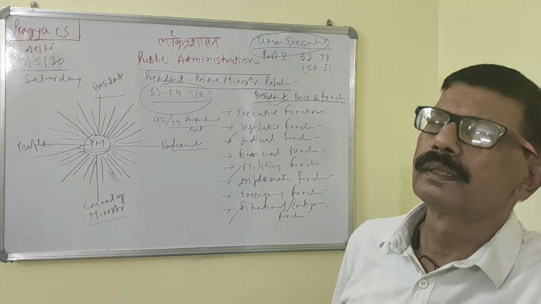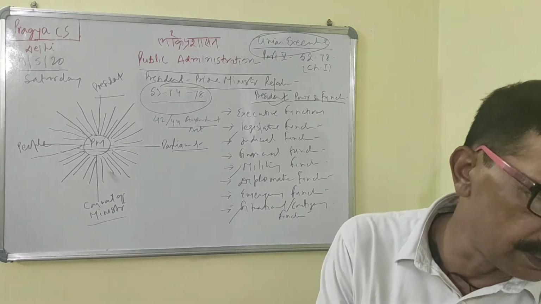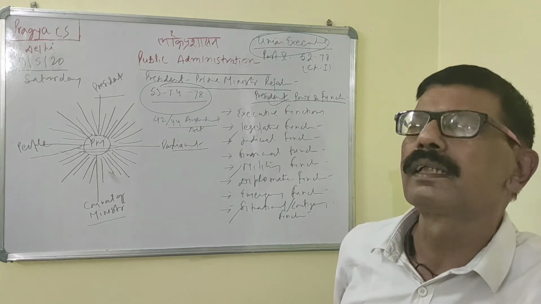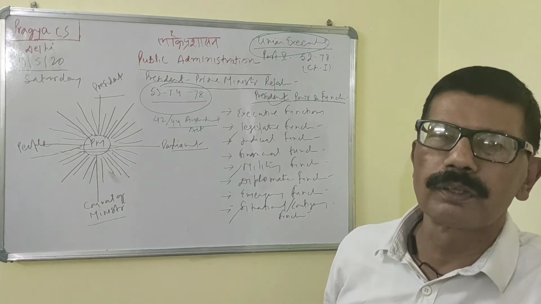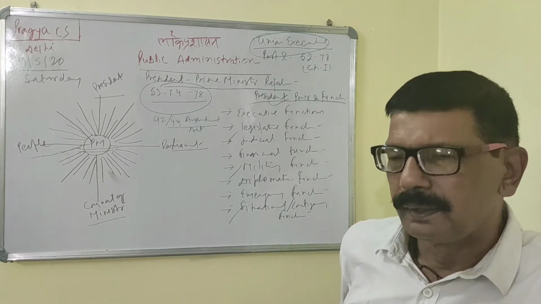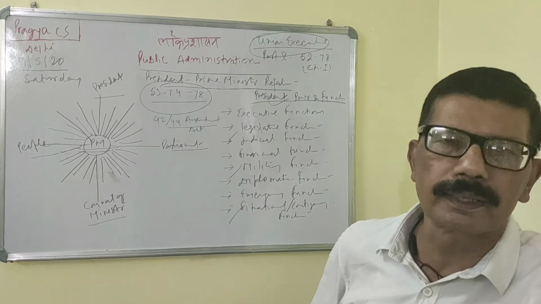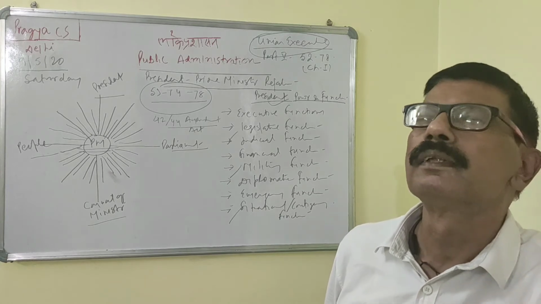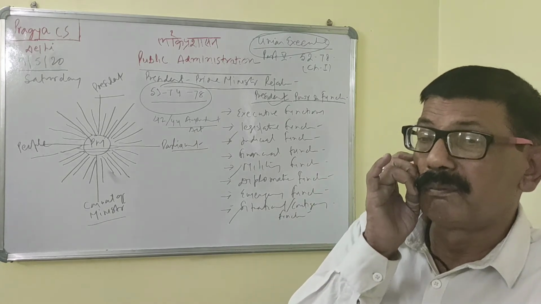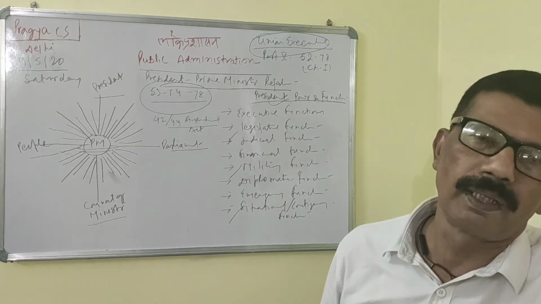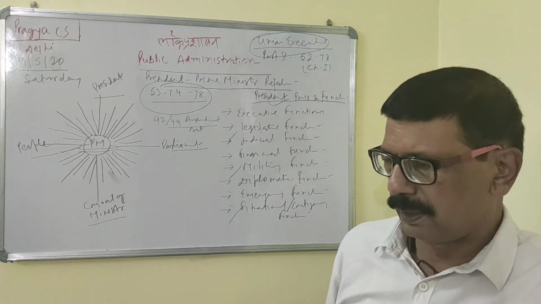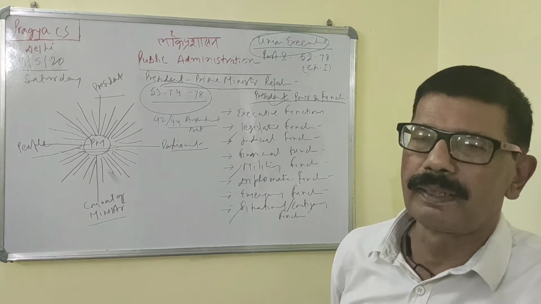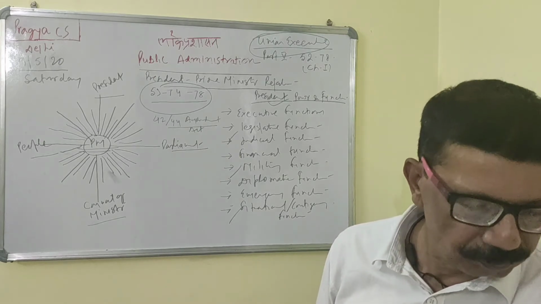The 91st Constitutional Amendment Act made a clear provision that the strength of the Council of Ministers should not exceed 15% of the total strength of the Lok Sabha. There is also a provision that if a member of Parliament is disqualified under the Anti-Defection Act, he will also be disqualified as minister.